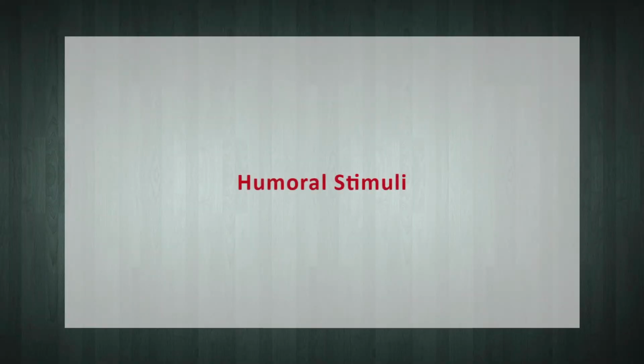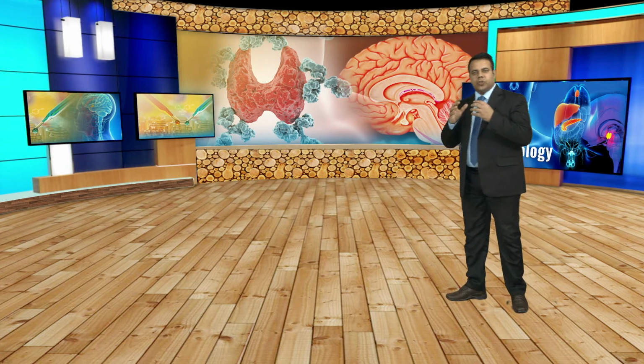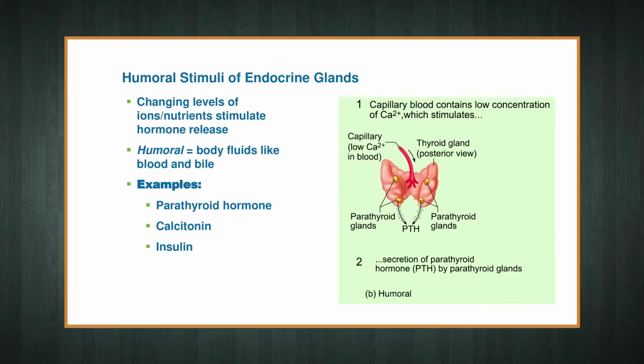The endocrine glands are generally stimulated by three mechanisms in order to synthesize and release hormones. The mechanisms involved are as follows. First one is the humoral stimuli, which refers to the control of the hormone release in response to changes in the extracellular fluids or the ion concentration in the blood. For example, a rise in blood glucose levels triggers the pancreatic release of insulin from the beta cells. Insulin causes blood glucose levels to fall, which signals the pancreas to stop producing insulin in a negative feedback loop manner.